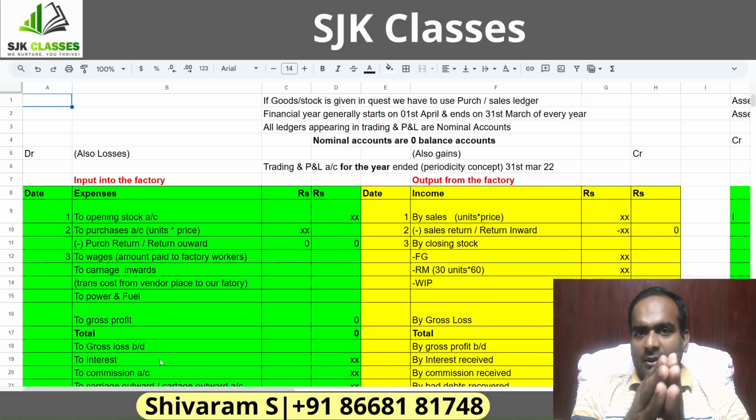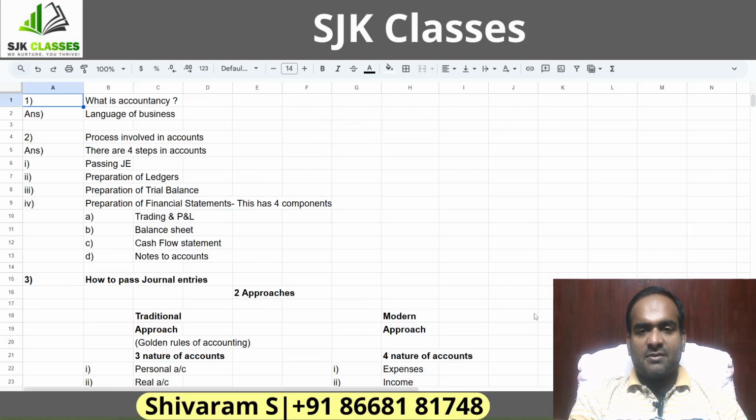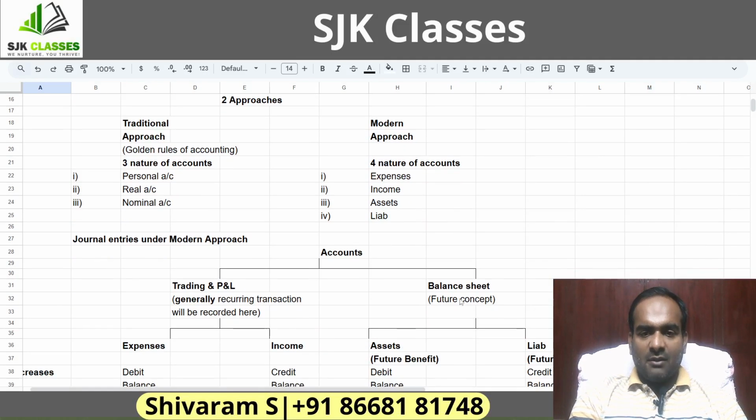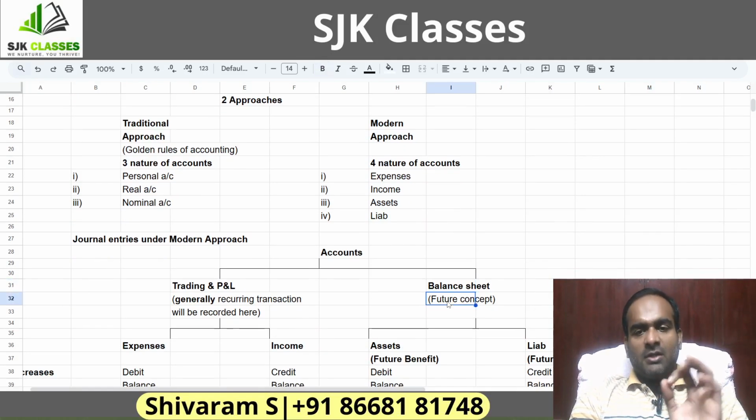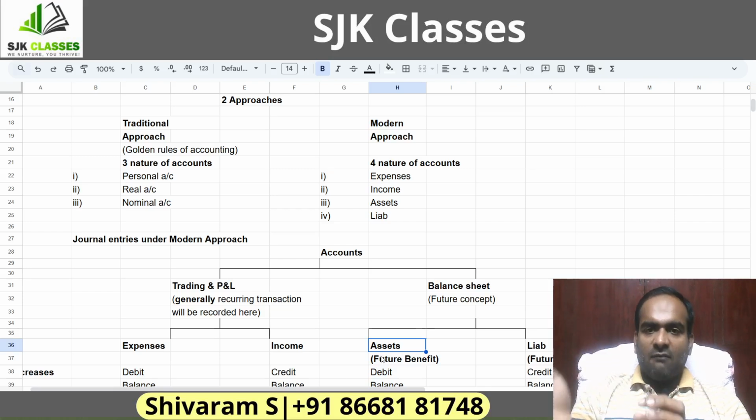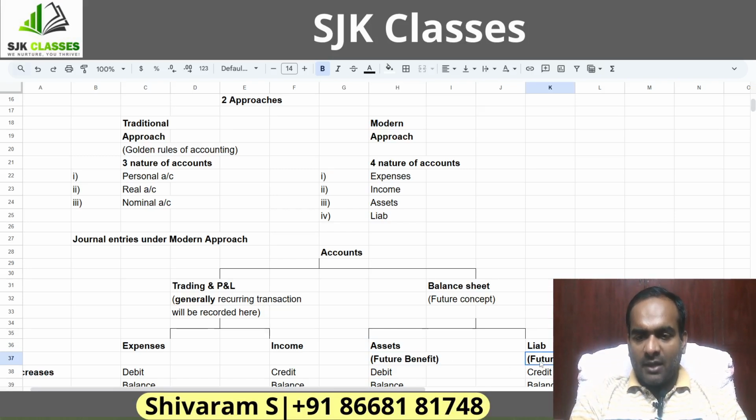So if the company is likely to continue for a foreseeable period, the company will derive benefit out of the machinery. So to derive benefits out of machinery, first the company has to go on for a foreseeable period. If you're going to close down the business, you don't have any future concept. If there is no future concept, there is no concept of having a balance sheet, because that's what we discussed in the first session. In the balance sheet, we'll be capturing all the future concept oriented ledgers. Example, all these assets and liabilities. Future benefits will be called an asset, and future obligation to pay is a liability.